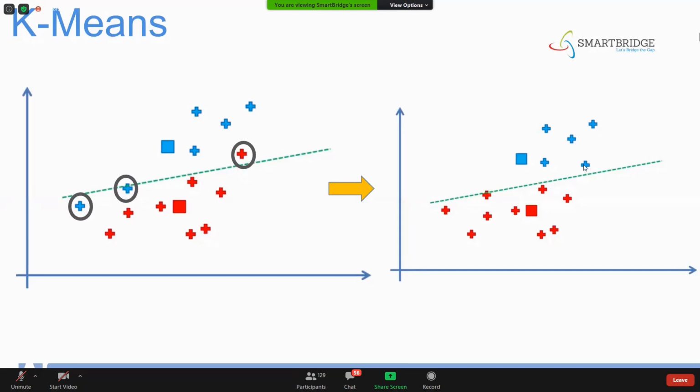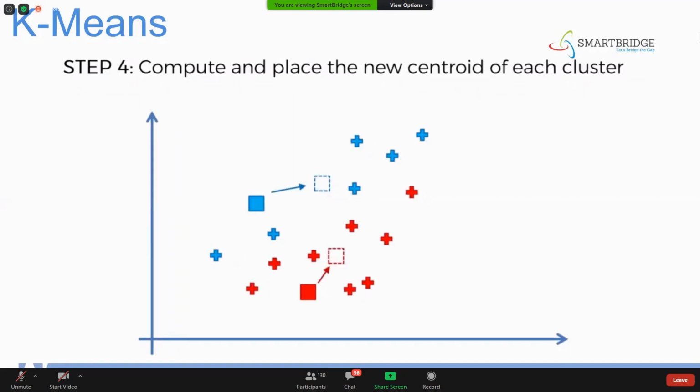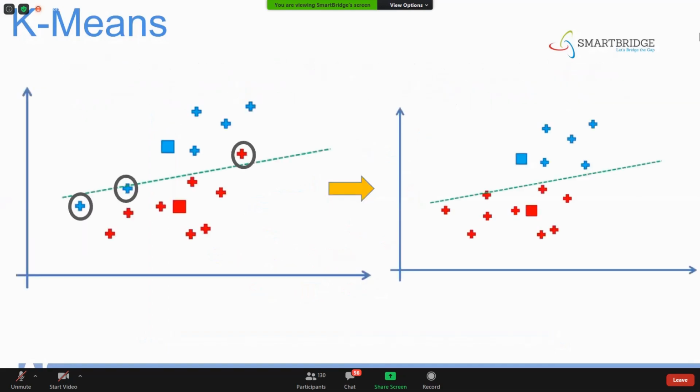Now, what did he say when the reassignment took place? If any reassignment took place, go to step number 4. What is step number 4, guys? Finding out the centroid again. Optimal centroid or new centroid. Compute and place the new centroid. This is step number 4, right? So that's what we are going to do here. Since there is a reassignment taken place, we are going to apply step number 4.